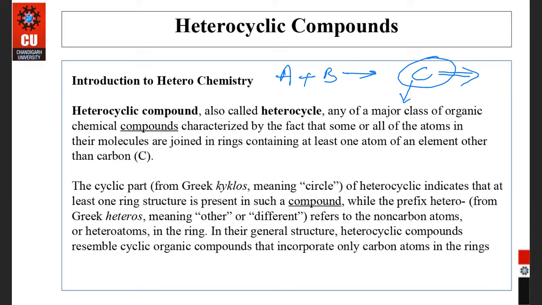A vast variety of heterocyclic compounds are present in nature. These compounds play a vital role in our life. They are present in carbohydrates, which act as biofuels, as oxygen heterocycles like the pyranose structure of glucose and furanose forms.